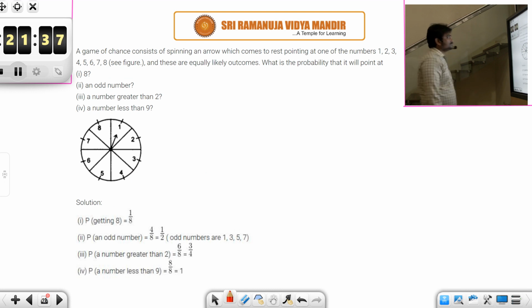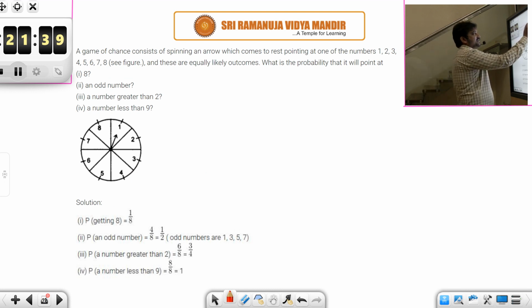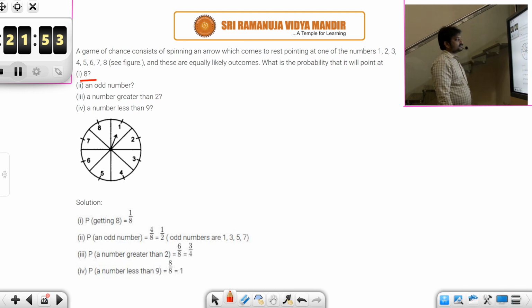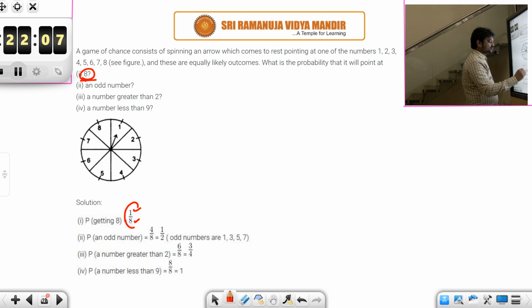A game of chance consists of spinning an arrow which comes to rest pointing at one of the numbers, and these are equally likely outcomes. So what is the probability that it will point at an 8? See, how many outcomes are there? 8. But here you have been asked to find the probability of getting 8. See, 8 is only one among those 8, right? So favorable is 1, total is 8. So the probability of getting 8 is 1 by 8.